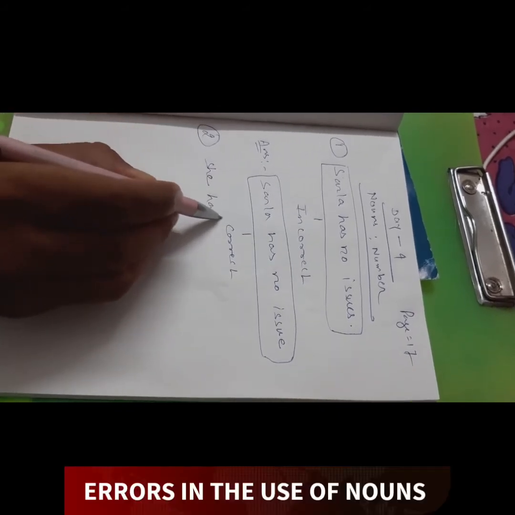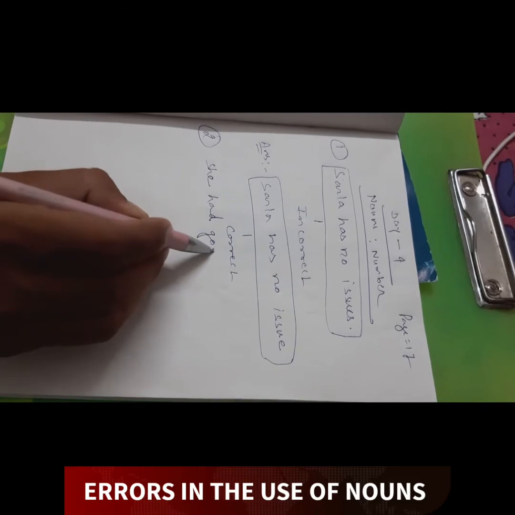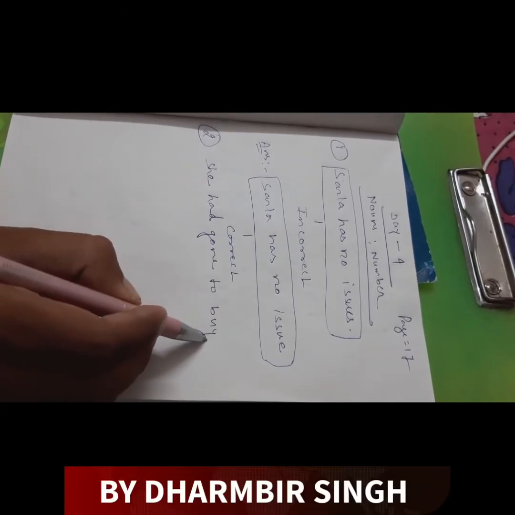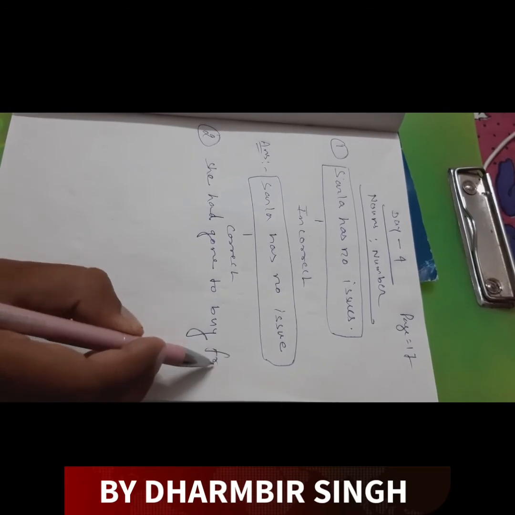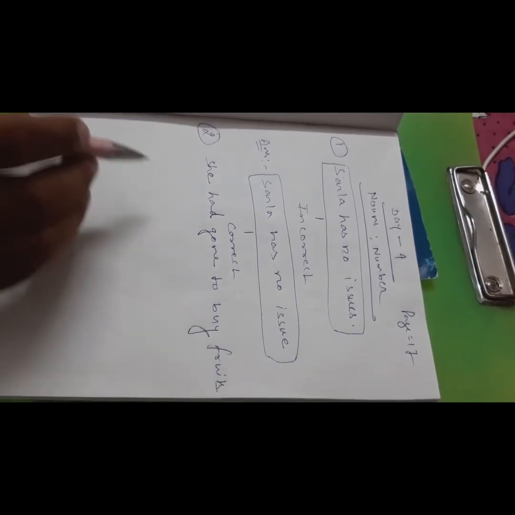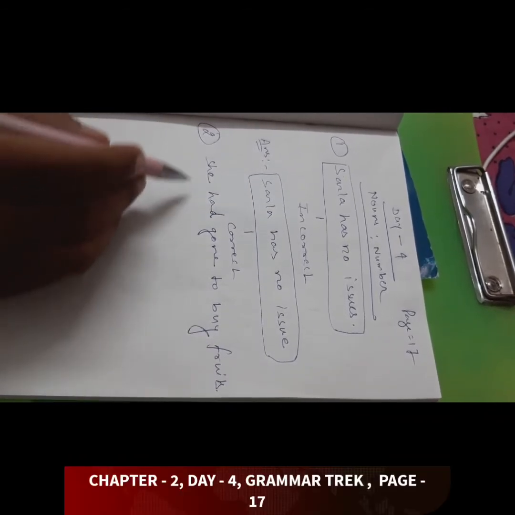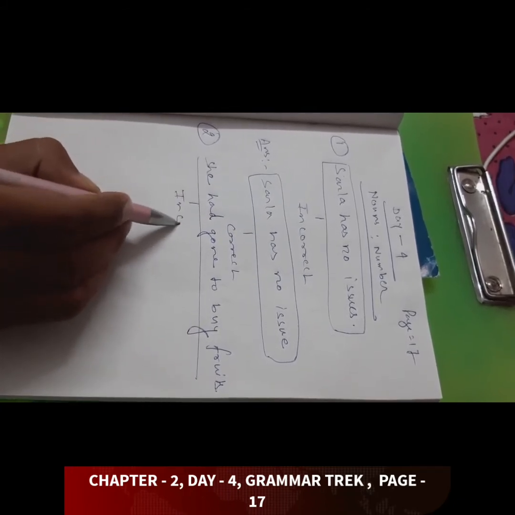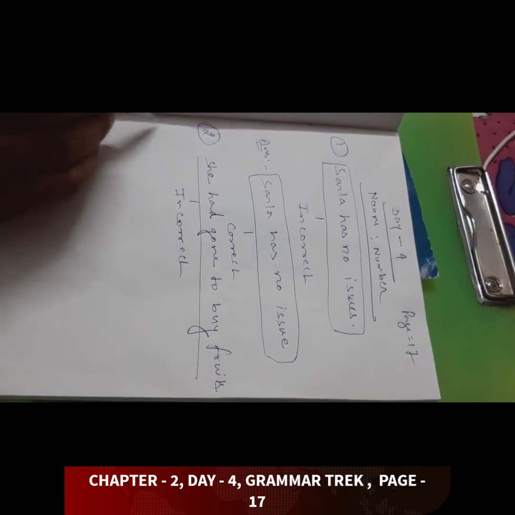She has gone to buy fruits. It is incorrect. Correct?